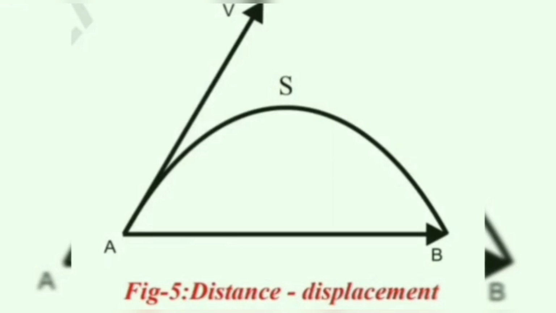Let us see an example. A ball is thrown upward at an angle from A, and it falls on the ground at a point B. The same ball is thrown horizontally from point A and reaches point B in the shortest path in one particular direction. In the first condition, the ball travelled the actual path. Thus, that path is called distance. Whereas in the second case, the ball travelled in the shortest path. So, the straight line path is called displacement.